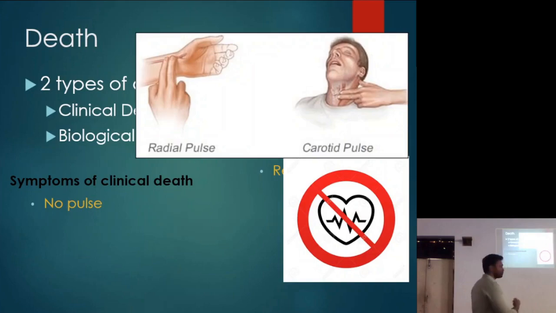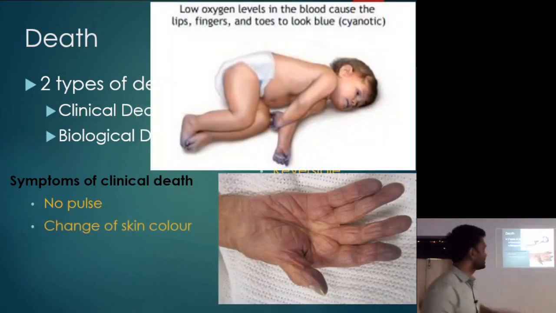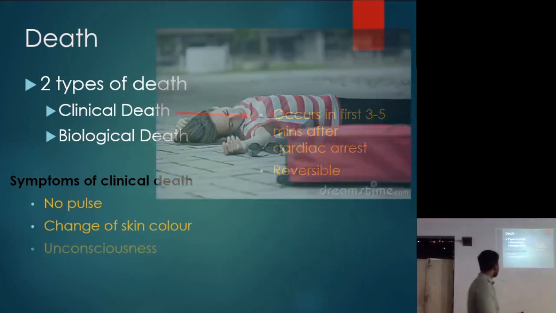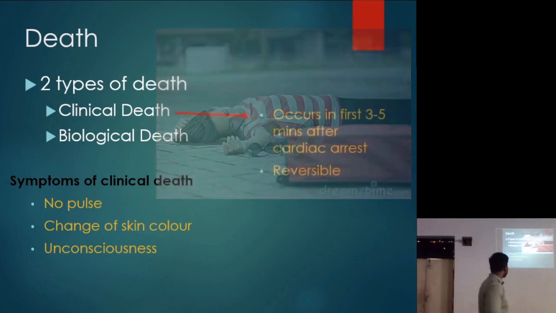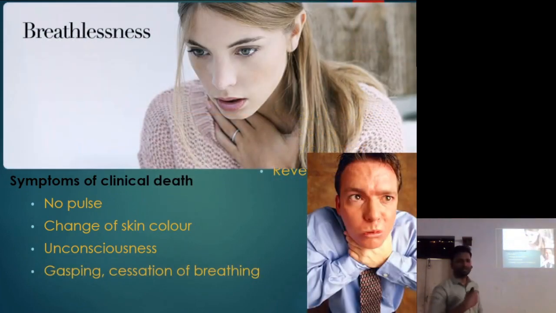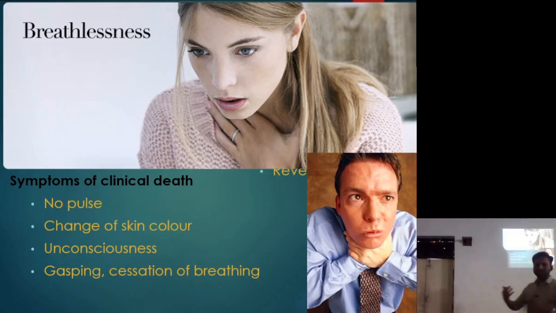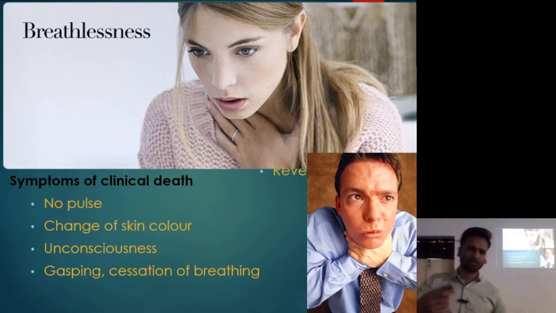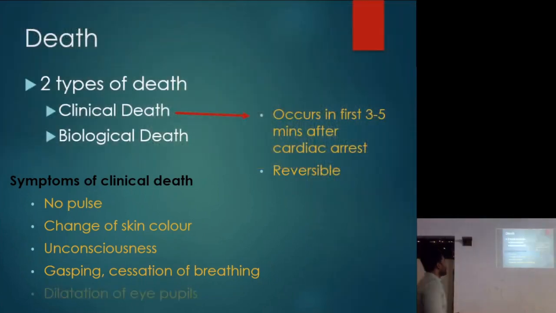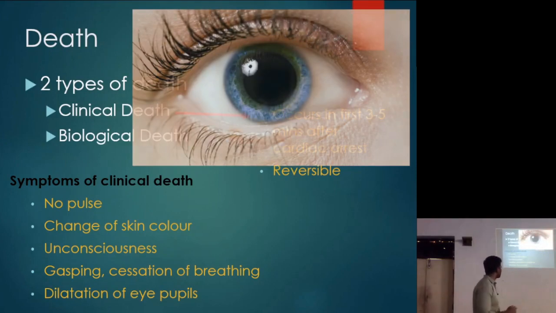In clinical death, of course, heart stops working, you'll see no pulse. Then you'll see change in color, cyanosis dikhega, change in color of the skin, bluish discoloration. Then we'll see patient will be unconscious and patient might gasp for breath. Okay, even when there is no pulmonary blockage, heart is not working, the oxygen in the blood is less. Okay, so the patient will be gasping for breathing, and you might see dilation of the pupils.